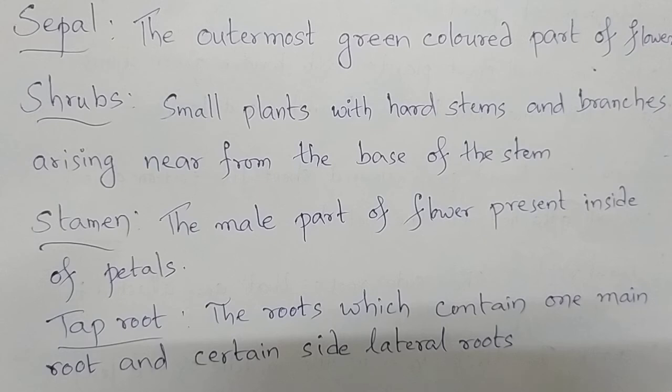And plants containing tap roots generally bear slightly stronger stems compared to fibrous root plants. Fibrous root plants will have slightly weaker stems, whereas tap root plants will have slightly stronger stems. If you take two plants of the same size and height, tap root plants will have strong stems, whereas fibrous root plants have slightly weaker stems.